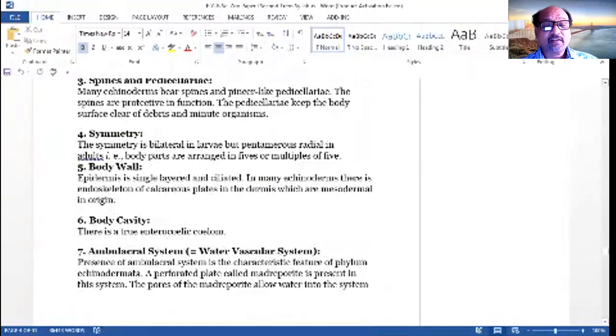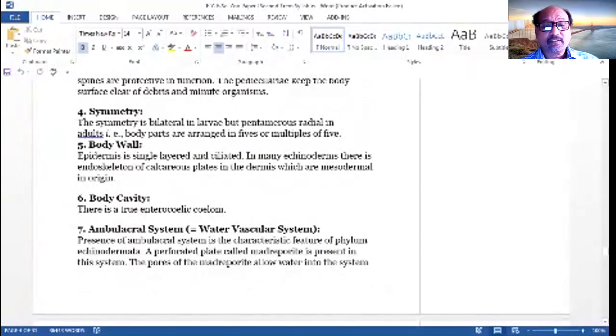In the body cavity, there is a true coelom, an enterocoelomic coelom present in the body cavity. The ambulacral system is nothing but the water vascular system. Water is taken in, circulates in the body, and is then expelled to the outside. Presence of the ambulacral system is the characteristic feature of phylum Echinodermata. A perforated plate called the madreporite is present in this system.